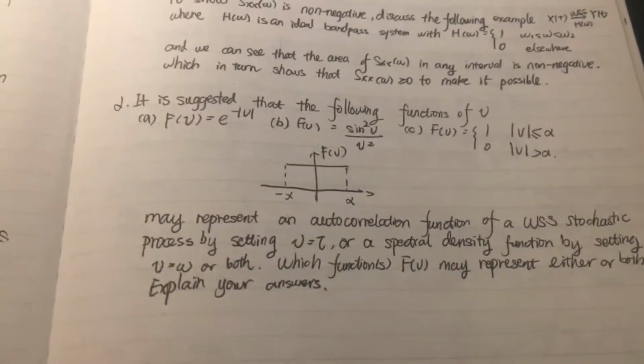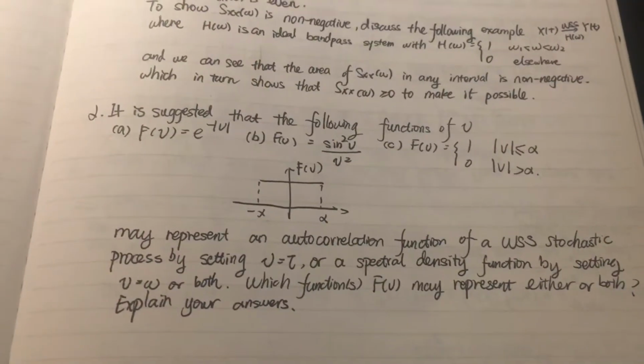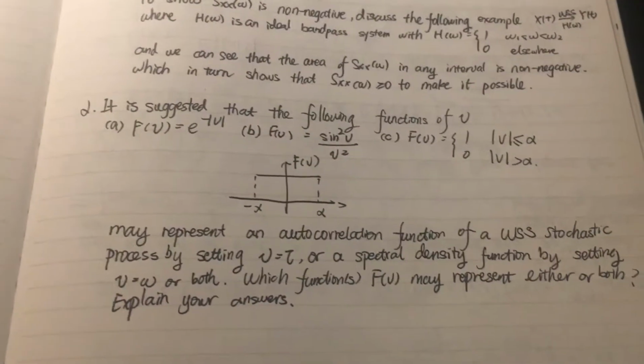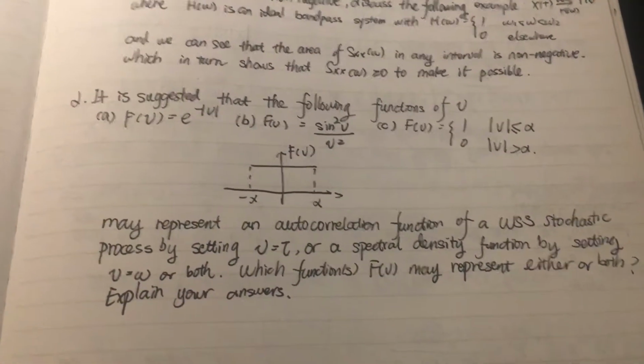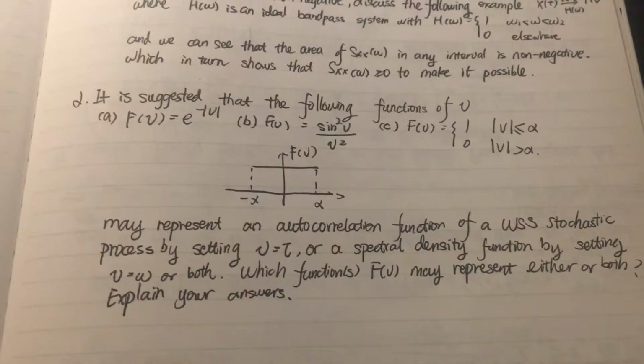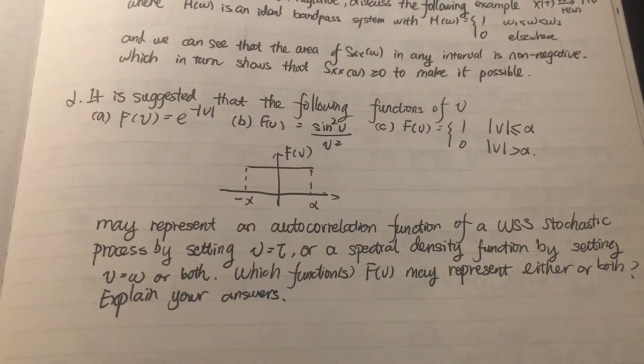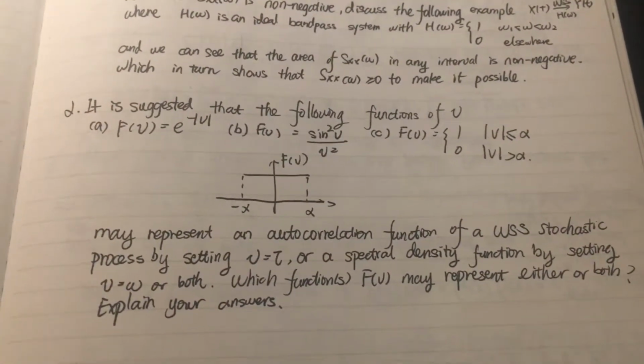For the problem setting, it suggests the following functions of v. The first is f(v) = e^(-|v|). The second is f(v) = sin²(v)/v².